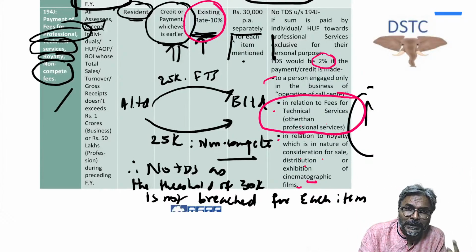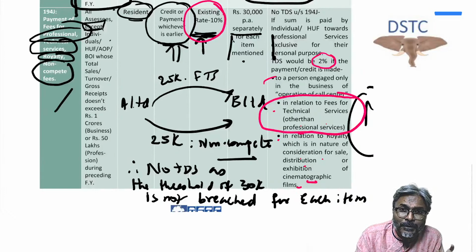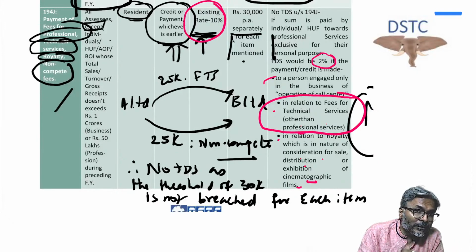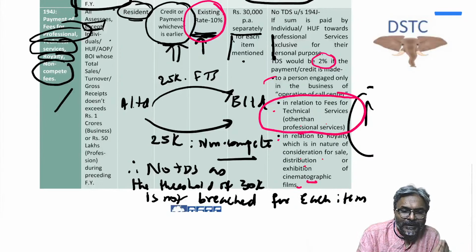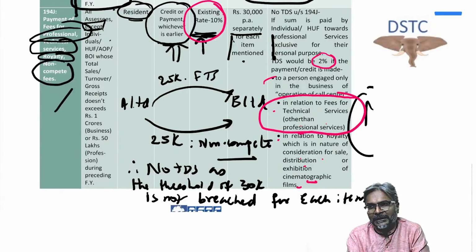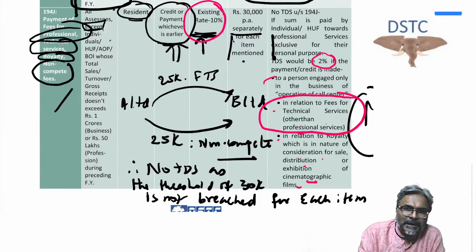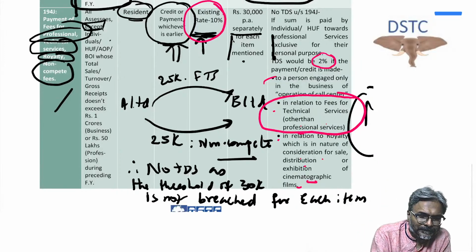In that particular case, is this a works contract? No, this is a sale of content. This is a sale of content, students, and accordingly it will not be considered as a works contract payment, and hence it will not be considered in this regard.